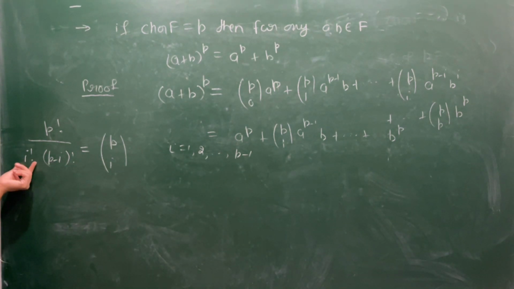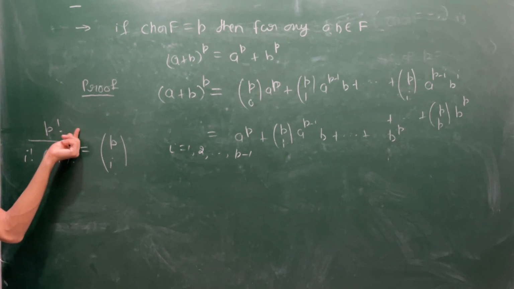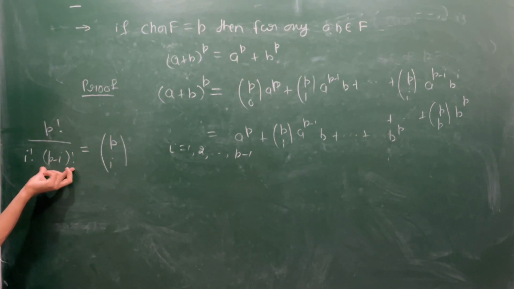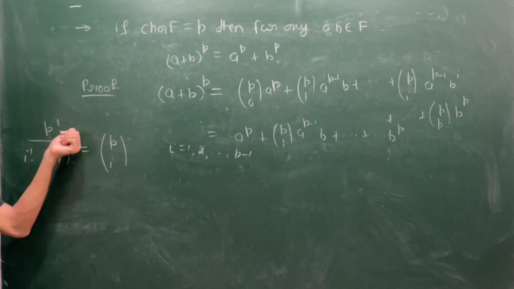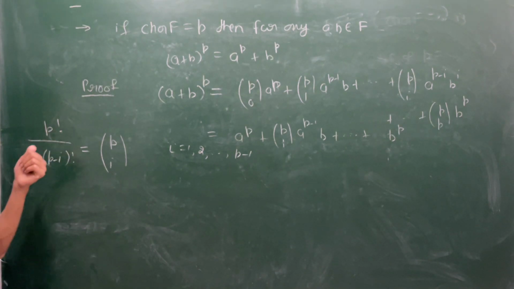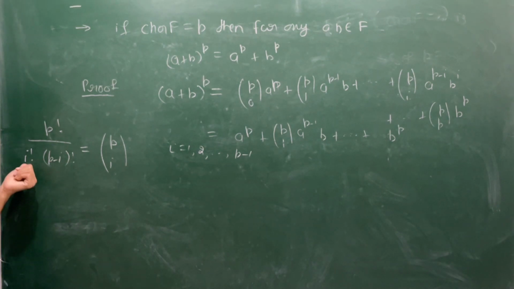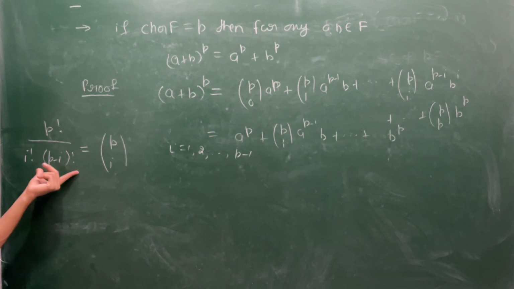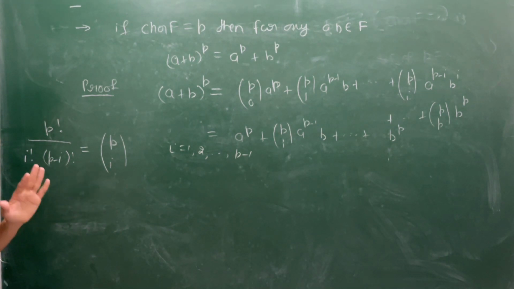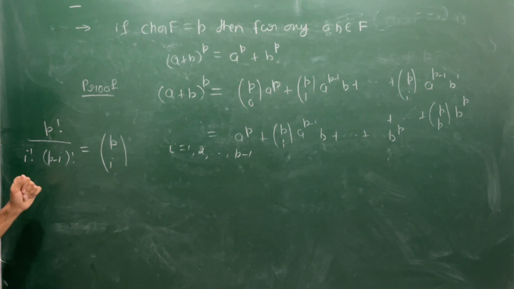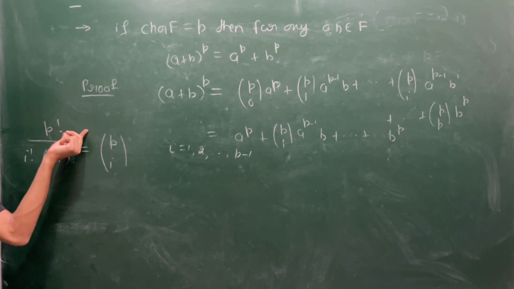So this i factorial must be somewhere here in the factors of this p factorial. This p minus i factorial must also be somewhere here in the factors of p factorial. But this value is never p, so it will not contain a factor of p.